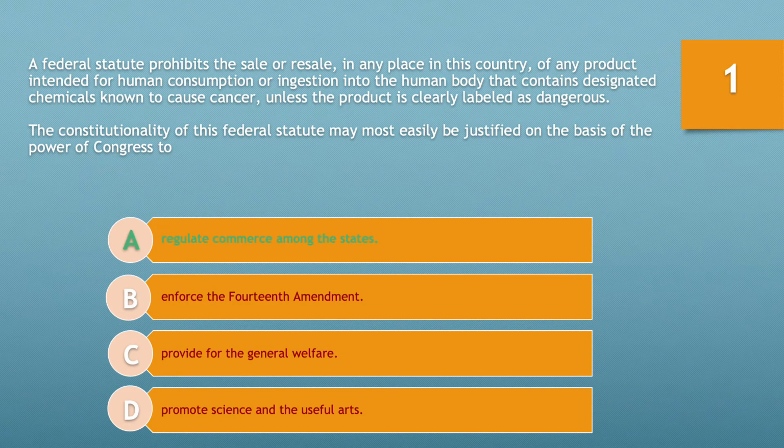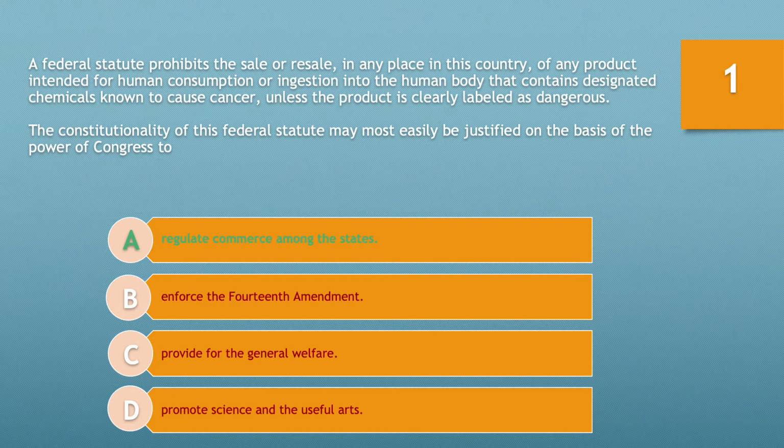Now, if you chose option A, which I hope you did, you'd be correct. Regulate commerce among the states. The Commerce Clause grants Congress the power to regulate the channels and instrumentalities of commerce and other activities that have a substantial effect on interstate commerce. Congress is permitted to regulate intrastate activity only if the intrastate activity is economic or commercial activity that there is a rational basis for concluding that the activity in aggregate substantially affects interstate commerce.